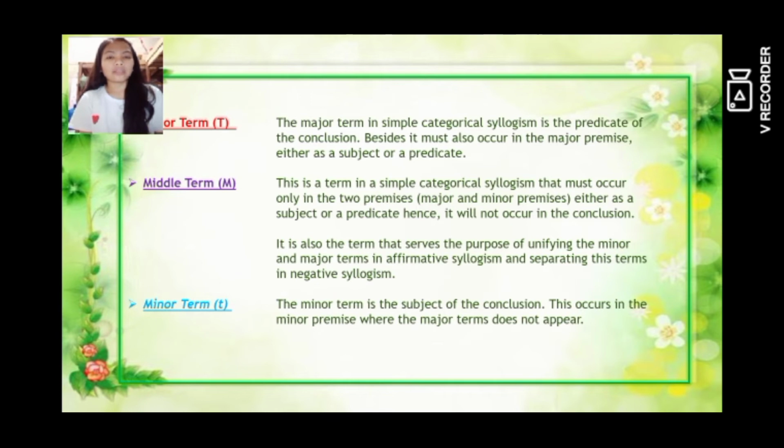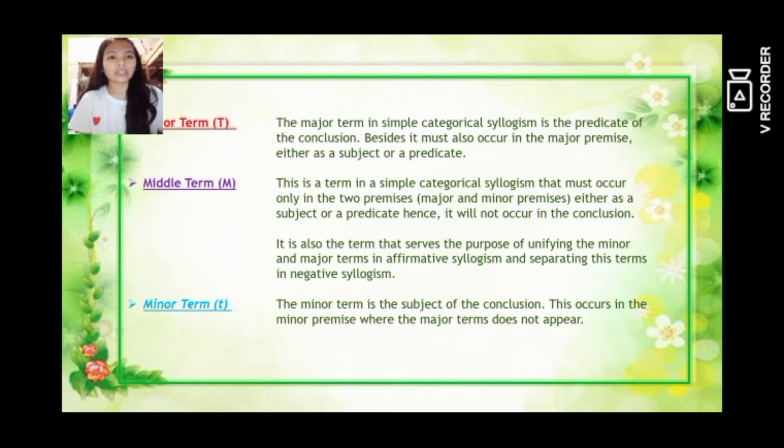So let's define the major term. The major term in a simple categorical syllogism is the predicate of the conclusion. Besides, it must also occur in the major premise, either as a subject or a predicate. The middle term in a simple categorical syllogism must occur only in the two premises, the major and minor premises, as a subject or a predicate, hence it will not occur in the conclusion.